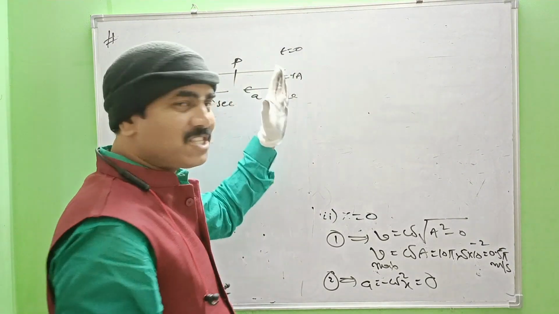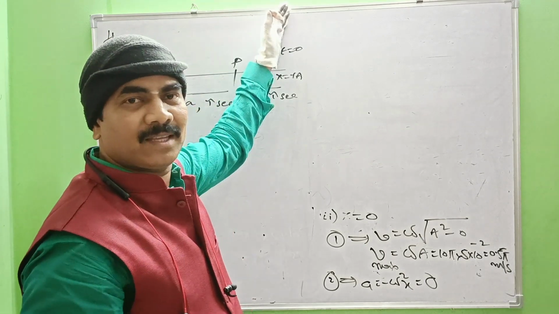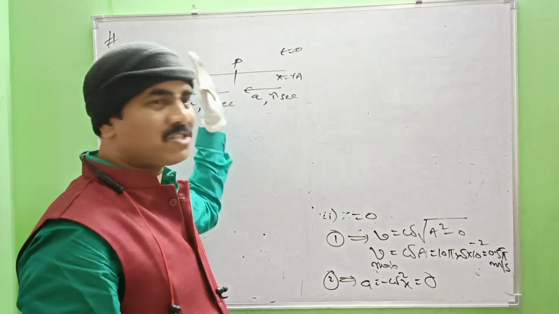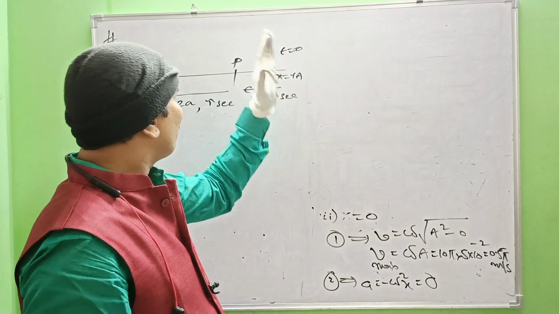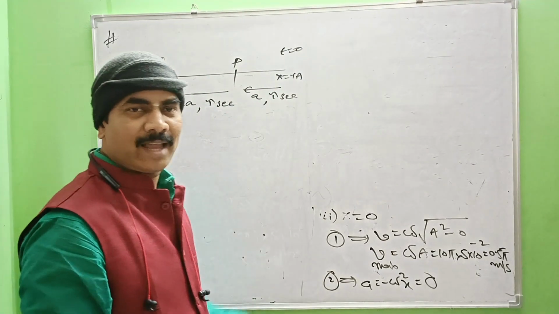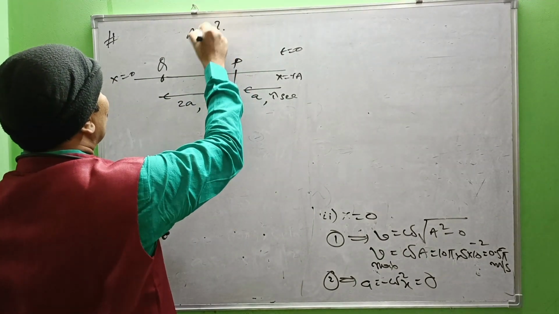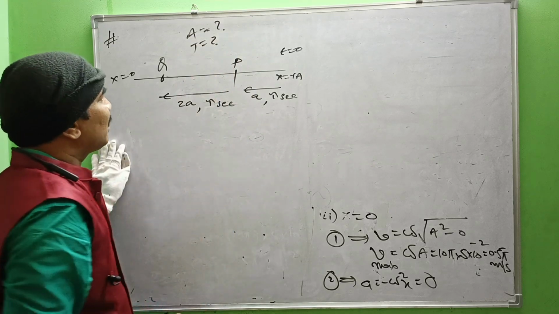If distance decreases, we must consider from mean position to extreme position. As distance increases, we must consider from extreme position to mean position. Now the question is, what is the amplitude? What is the time period?